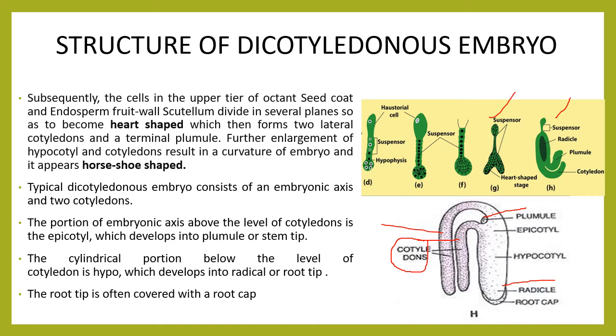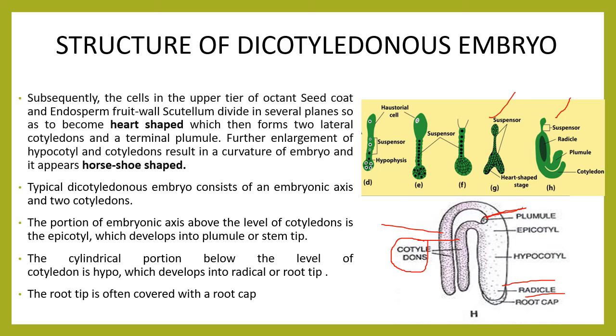The epicotyl, above the level of cotyledon, develops into plumule or stem tip, while the cylindrical portion below the level of cotyledon is hypocotyl, which develops into radicle or root tip.